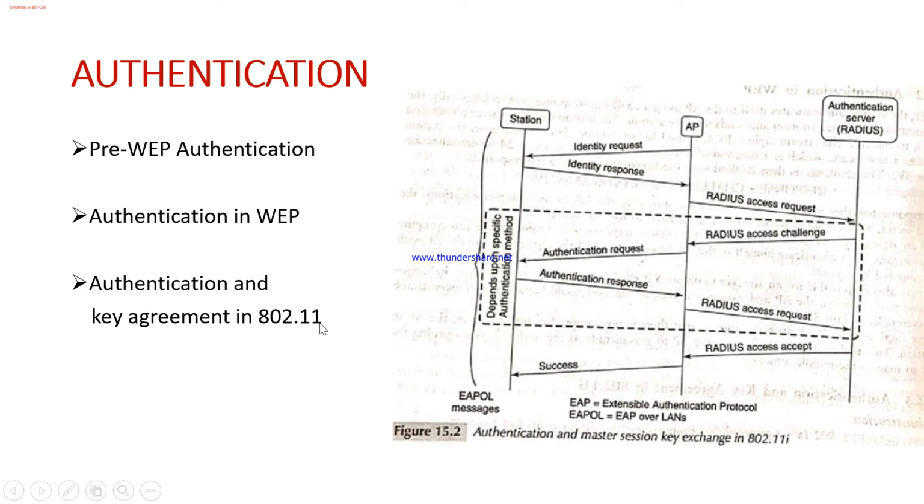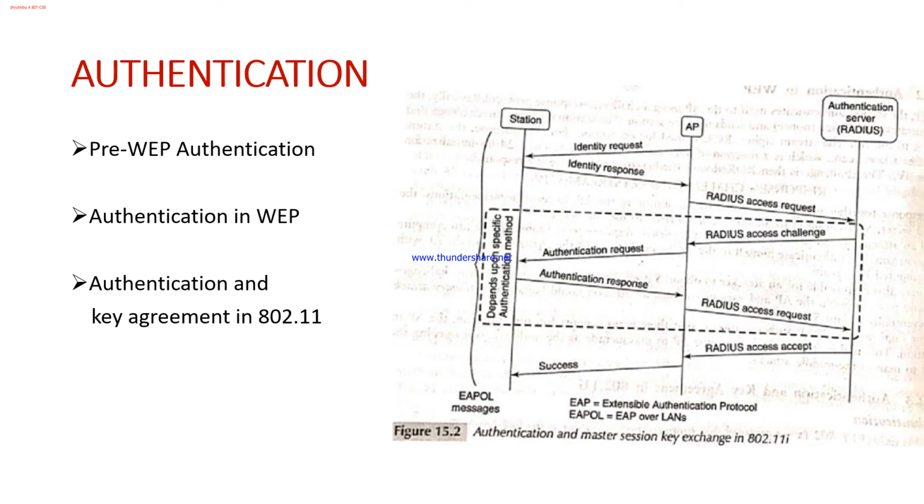In 802.11, 802.11i uses IEEE 802.1x. This is basically a protocol that supports authentication at the link layer. This protocol contains three entities.